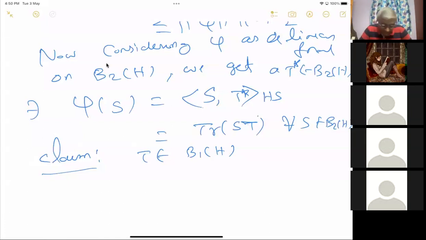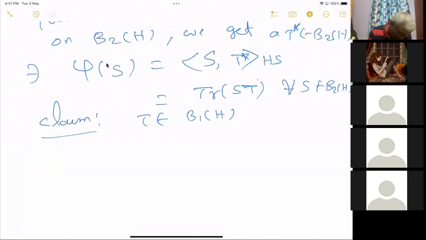If we prove T is in B1(H), then that will imply that phi_T and phi coincide on finite rank operators. It coincides on Hilbert-Schmidt operators, so it should coincide on finite rank operators. And phi_T, with T in B1(H), is bounded, so it's also a bounded operator. And two bounded operators coinciding on a dense subspace are equal. They are the same. So we only have to prove this claim.